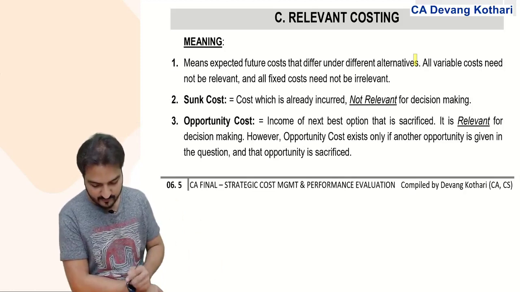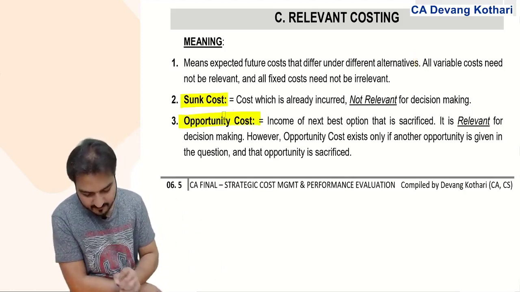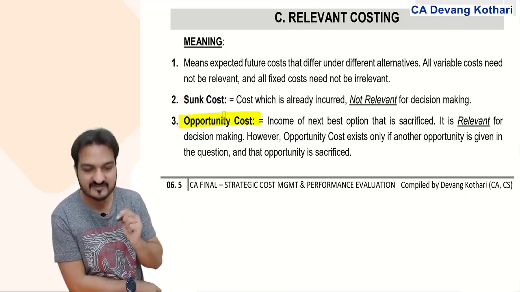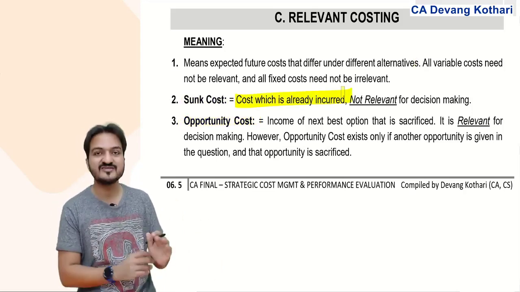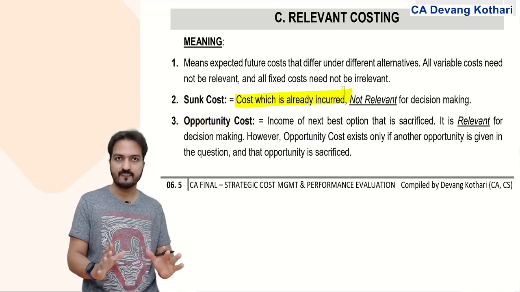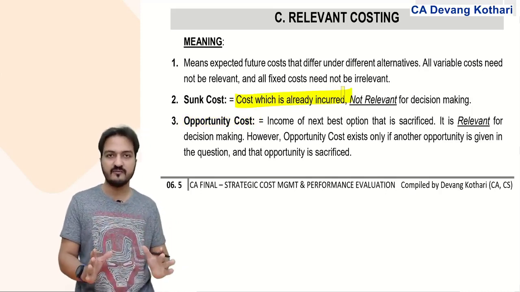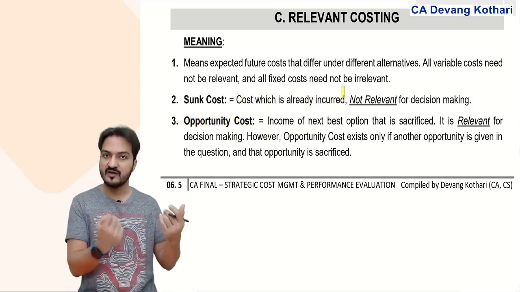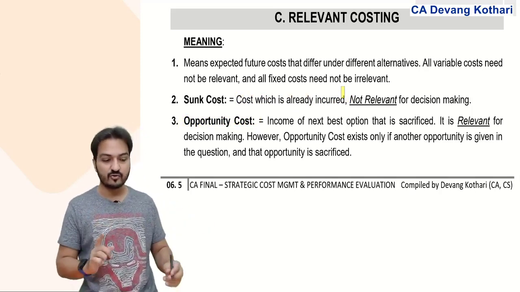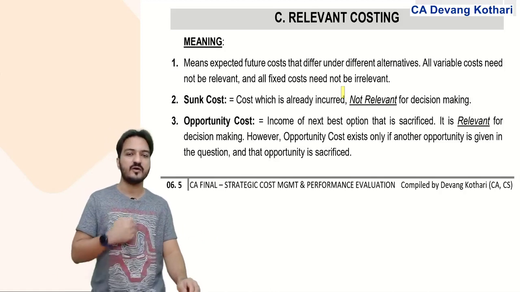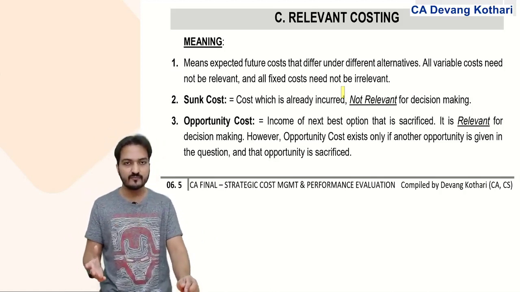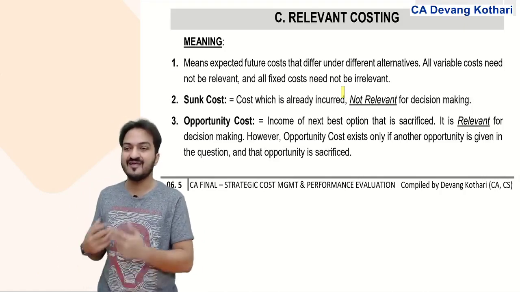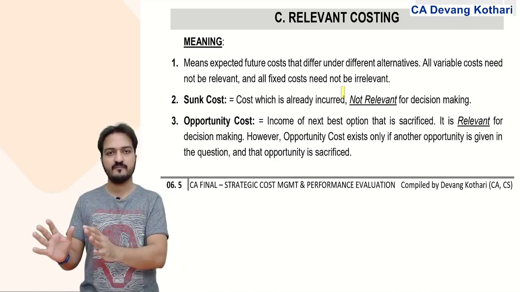Now, two important terms which are repeatedly used here: sunk cost and opportunity cost. Sunk cost means the cost which is already incurred. Already incurred means you have already paid the money. The money is gone, it has sunk, forget it. Learn to let go. Yes, this is what I had told you, that the money that you have already paid, already incurred, it is not relevant in decision making because you have already paid that money. Learn to let go of that money.